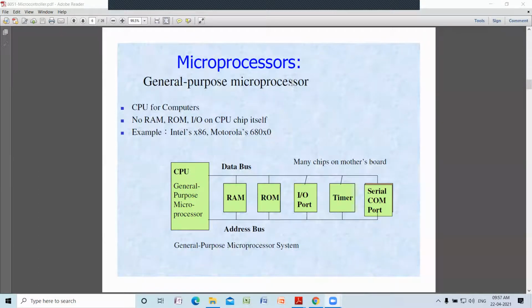All the other components, other than the processing unit, which is called the arithmetic and logic unit, and the in-house registers, are externally connected, externally interfaced. RAM, ROM, I/O, timer, serial communication facility, etc. Everything is externally interfaced. That is the very, very important point of a microprocessor.